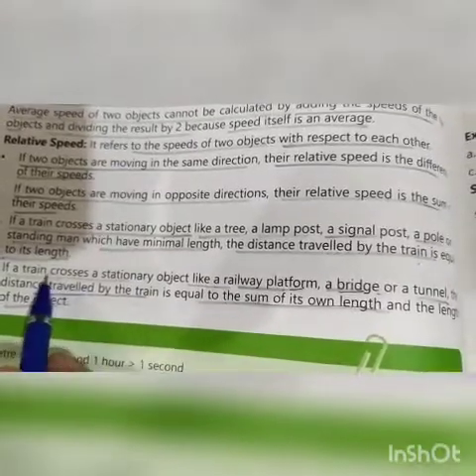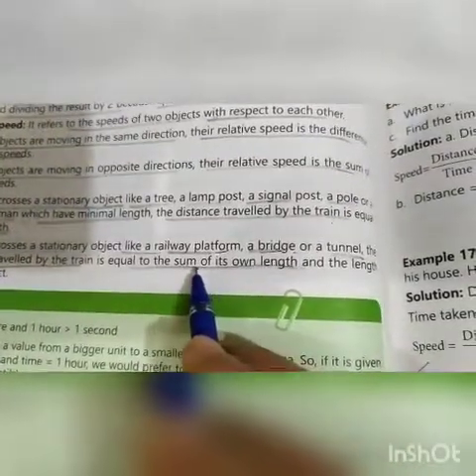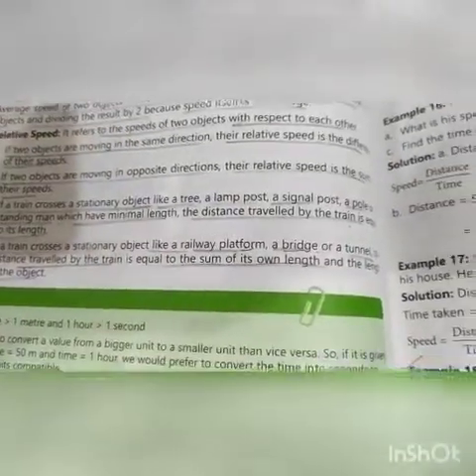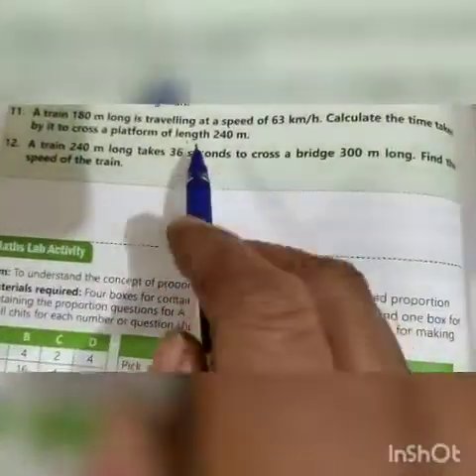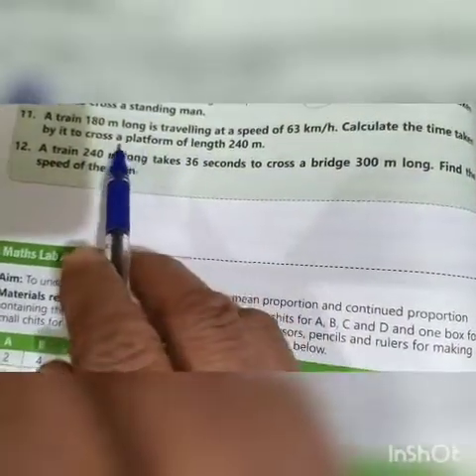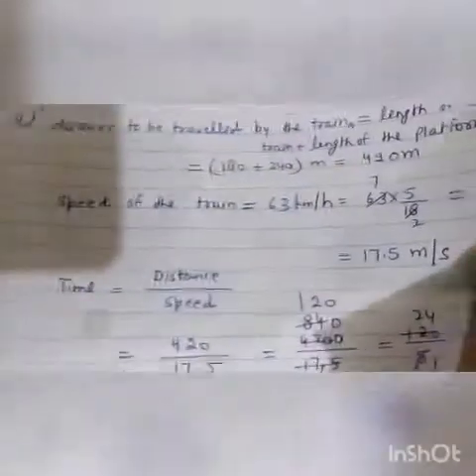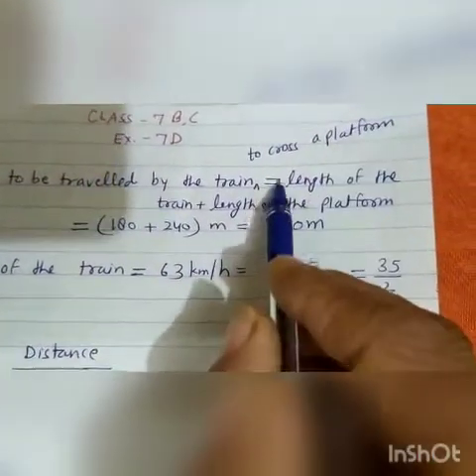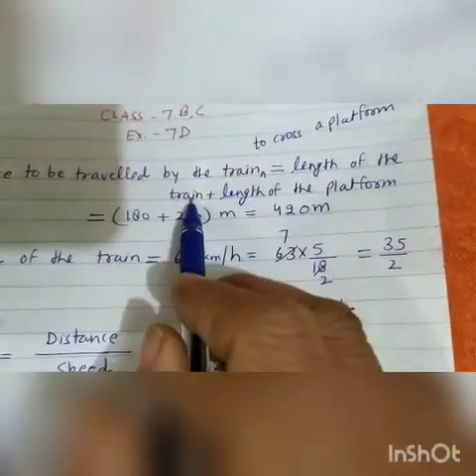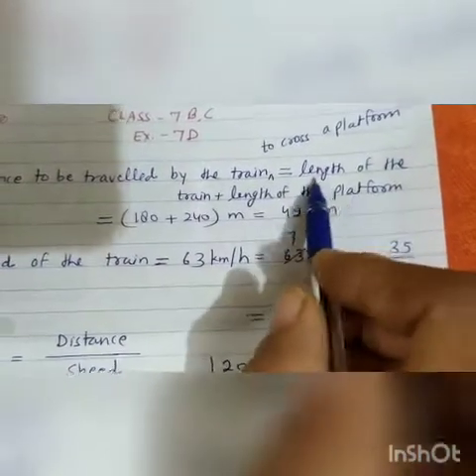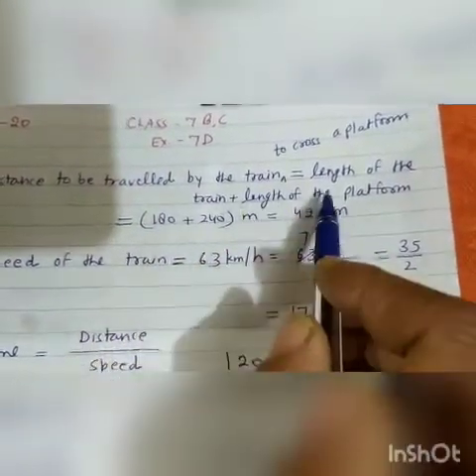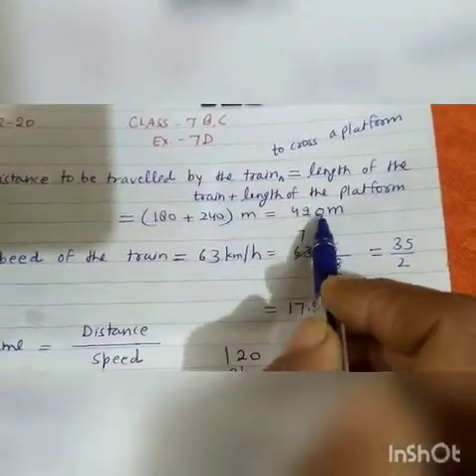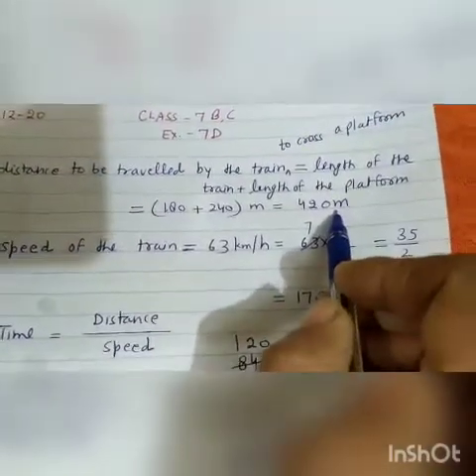So the distance to be covered by the train here will be the sum of the length of the train and the length of the object. Here in question number 11, the train has to cross a platform. So the distance to be traveled by the train to cross a platform will be equal to the length of the train plus the length of the platform. Length of the train is given as 180 meter and length of the platform is given as 240 meter. So the total distance is 420 meter which the train has to cross.